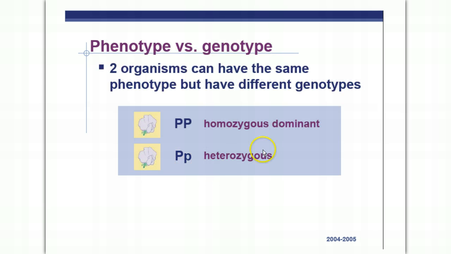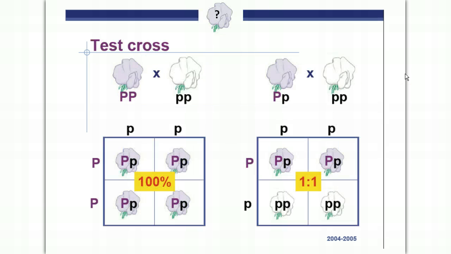So remember, we have 2 ways of making the dominant phenotype, which is the 2 genotypes of big P, big P, homozygous dominant, and big P, little p, the heterozygous. Hetero means other. That means one of each allele, basically, a big P and a little p. Homo means the same, so homozygous dominant means 2 of the same allele, big P, big P. If it was homozygous recessive, that would be little p, little p. However, for the dominant phenotype, you have two possible ways of making that. And that makes it more difficult to figure out what the parents are if you have the dominant phenotype.